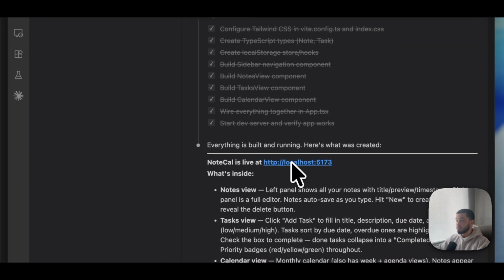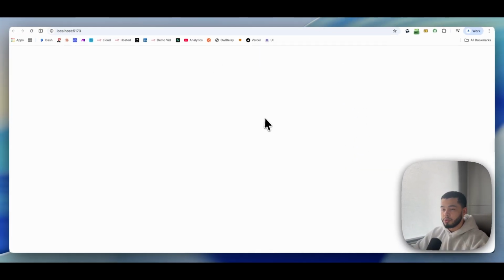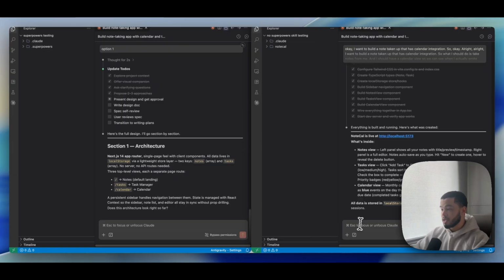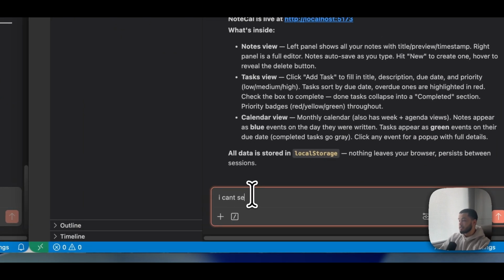On this side, we can view the actual dashboard. Let's jump over here. It brings us to a blank white page. So it hasn't even really worked. And that kind of shows you or tells you everything you need to know. Let's jump back over here and tell it I can't see anything.